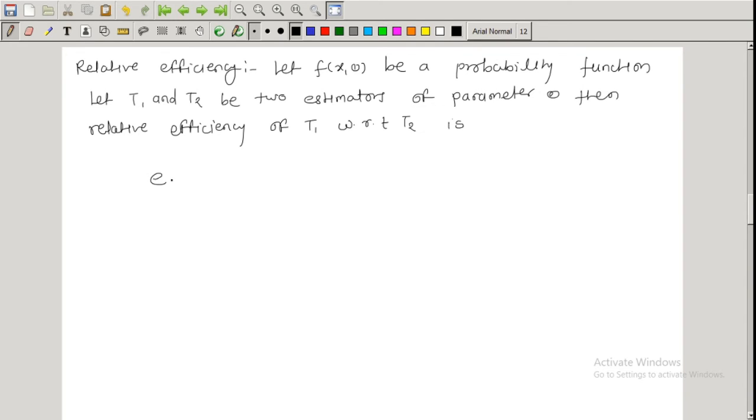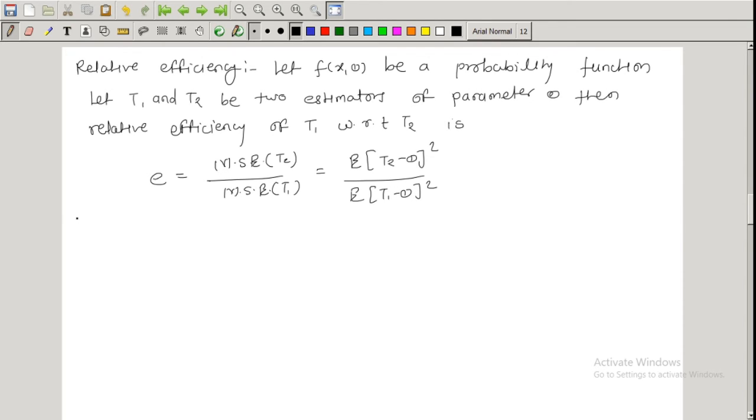E, that is, the mean square error MSE of T2 divided by the MSE of T1, which is equal to the expected value of (T2 minus θ) whole square divided by the expected value of (T1 minus θ) whole square.